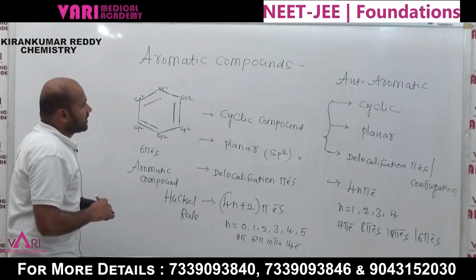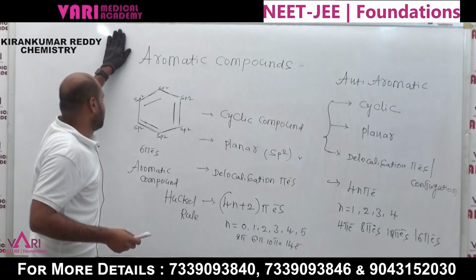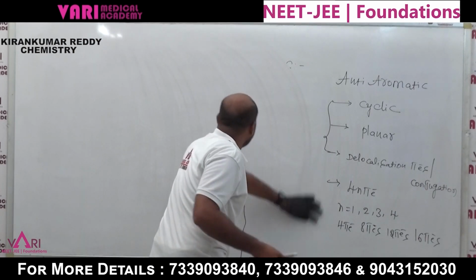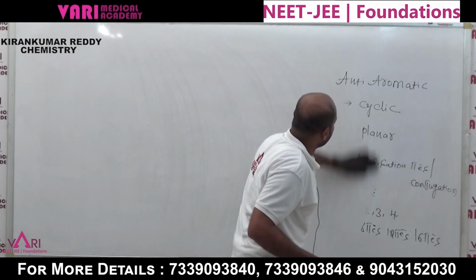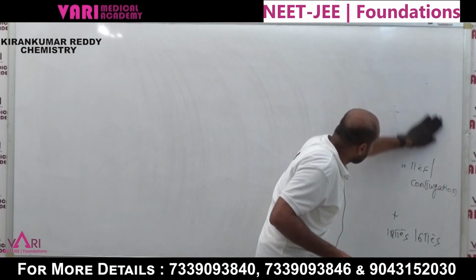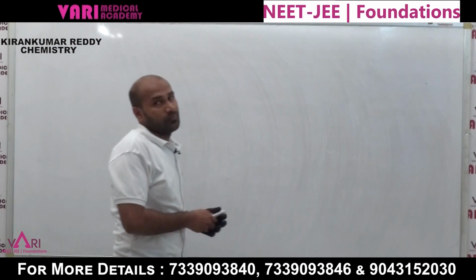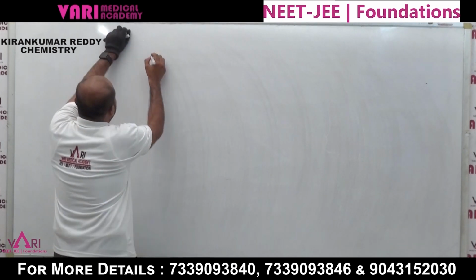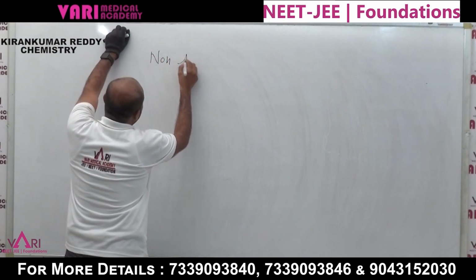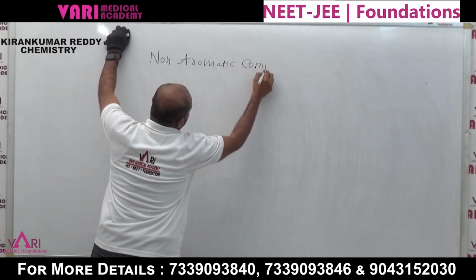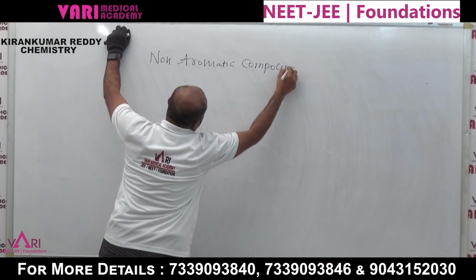Next is non-aromatic. What is a non-aromatic compound? A non-aromatic compound is not cyclic, not planar, and has no delocalization. It does not follow Huckel's rule. Write: non-aromatic compound, or not aromatic compound.